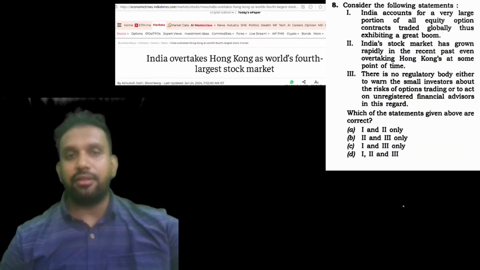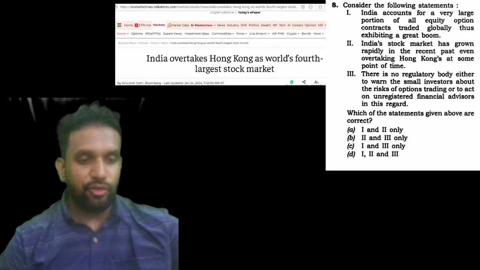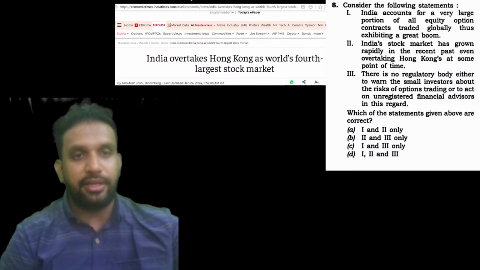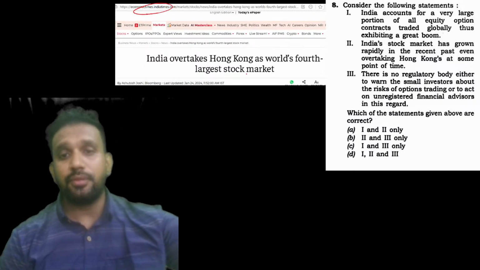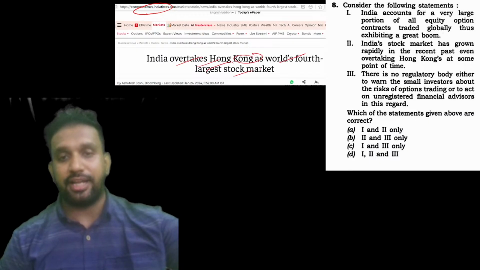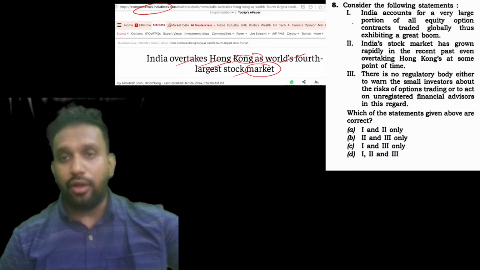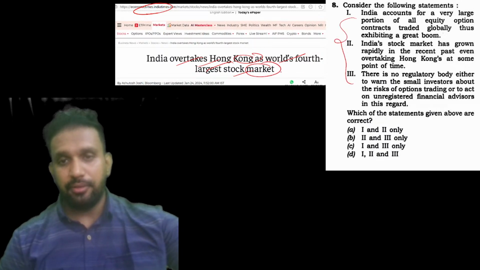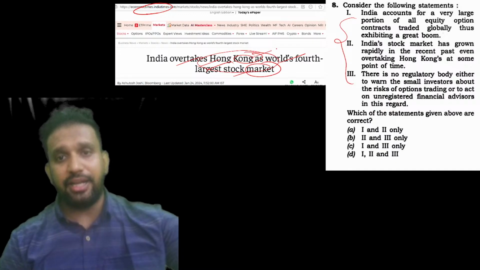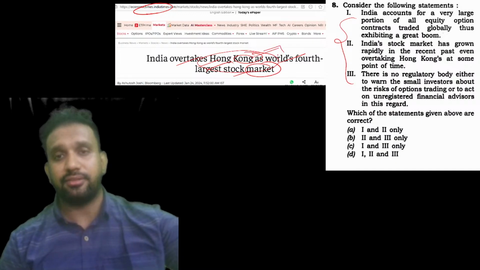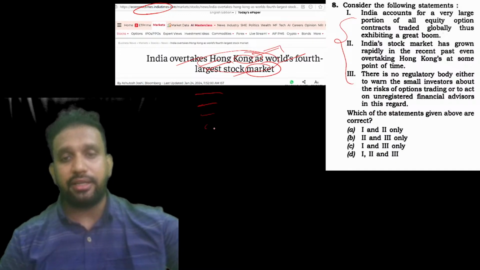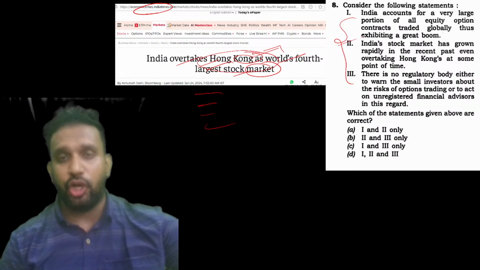Next we'll go ahead with Economic Times again. Please see here very clearly. Economic Times has a heading, a news item: India overtakes Hong Kong as world's 4th largest stock market. On that only a question has been framed. This is the heading of the article, and below it you have these 3 points, which are anyhow there in the article.